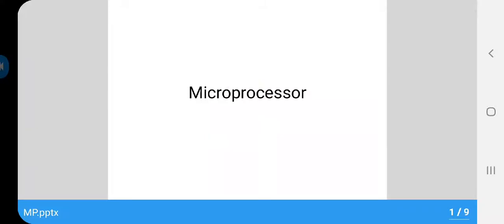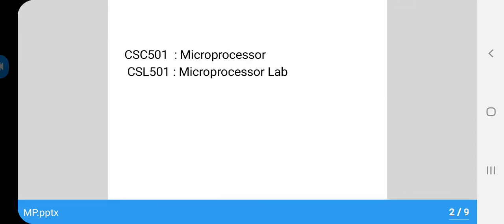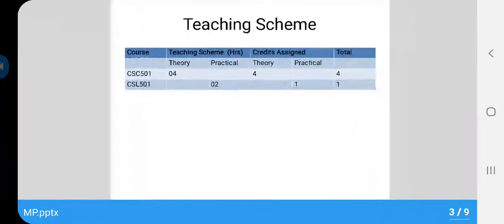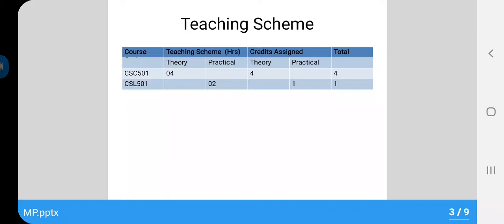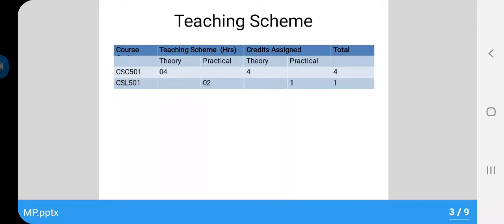With this video, we will see the teaching and examination scheme defined for the microprocessor course by Mumbai University. Two courses are related to this course. First, CSC 501, which refers to the theory portion of microprocessor, whereas CSL 501 addresses the laboratory work of microprocessor. Now have a look at the teaching scheme.